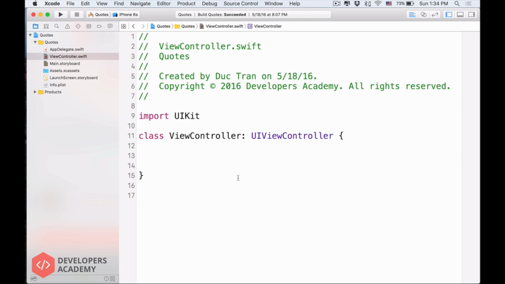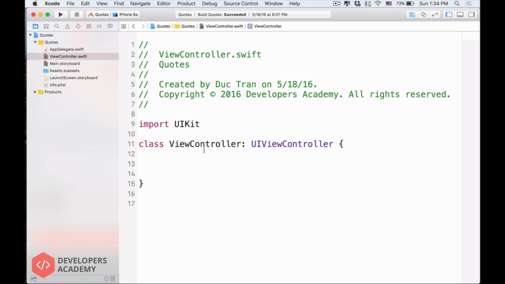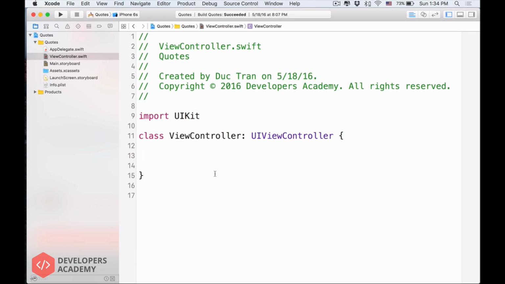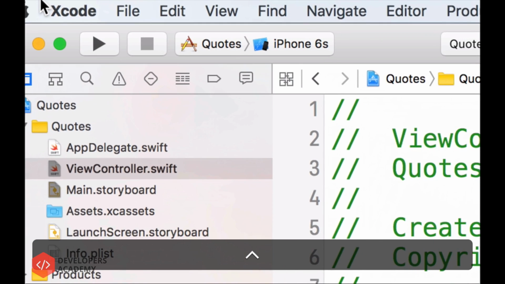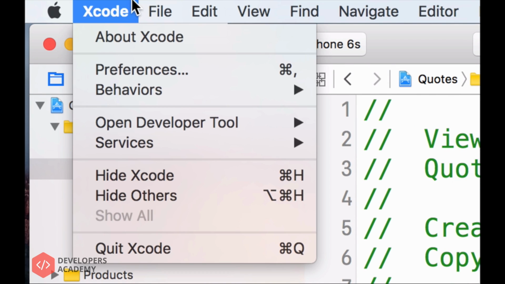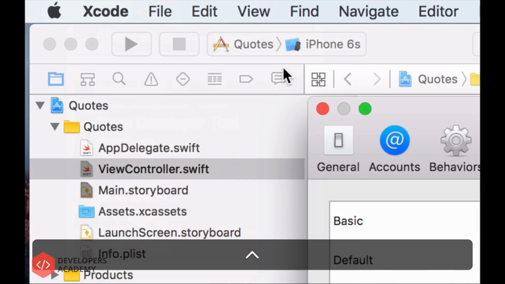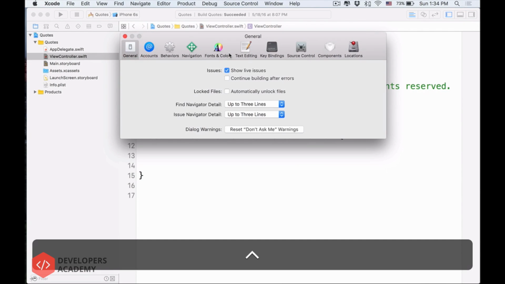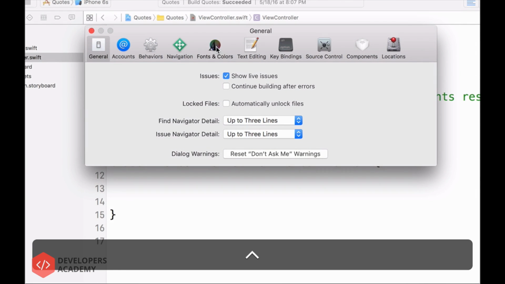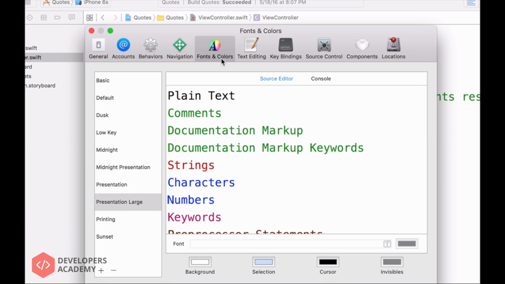Oh, by the way, if you see that the text in your Xcode project, in the text editor, is too small or too big or in a style that you don't want, let me show you how you can change that. In the menu bar, just select Xcode, select Preferences like that, and then it will show up the preferences. Select Fonts & Colors on the top here, and then you can choose the things here.